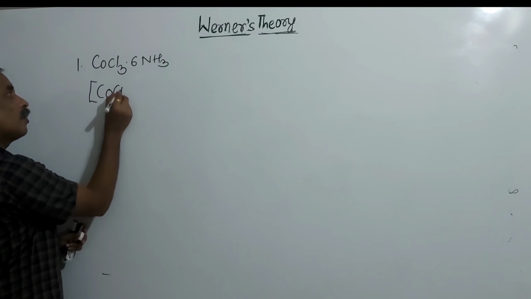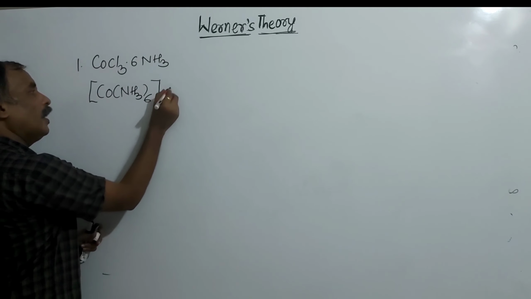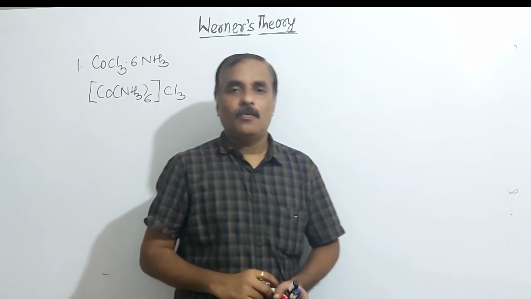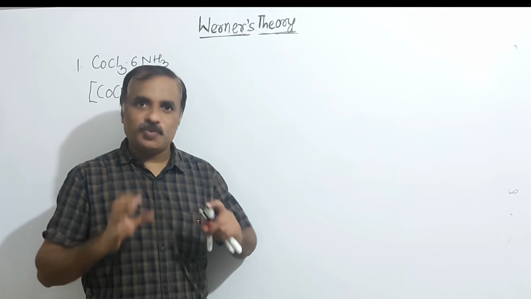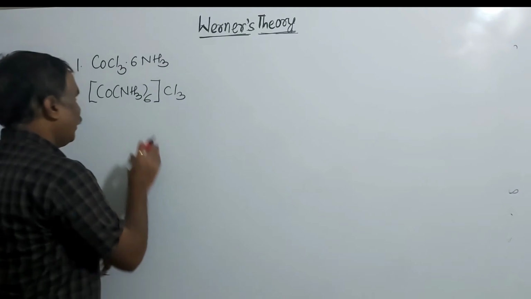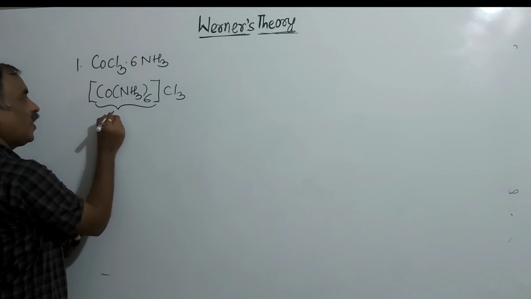And what is the structural composition of this? Co, NH3 6, and Cl3. Werner divided this complex into two spheres, inner sphere and outer sphere. And what is the structure of this? This square bracket is the part of the inner sphere.